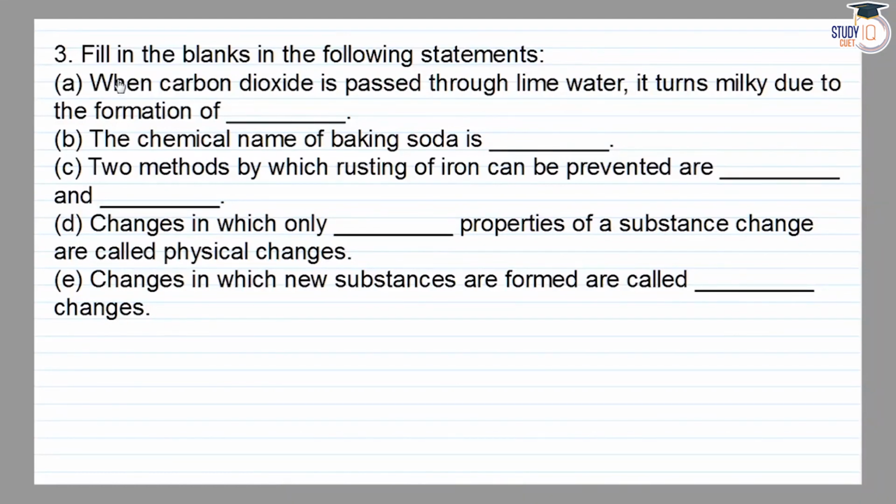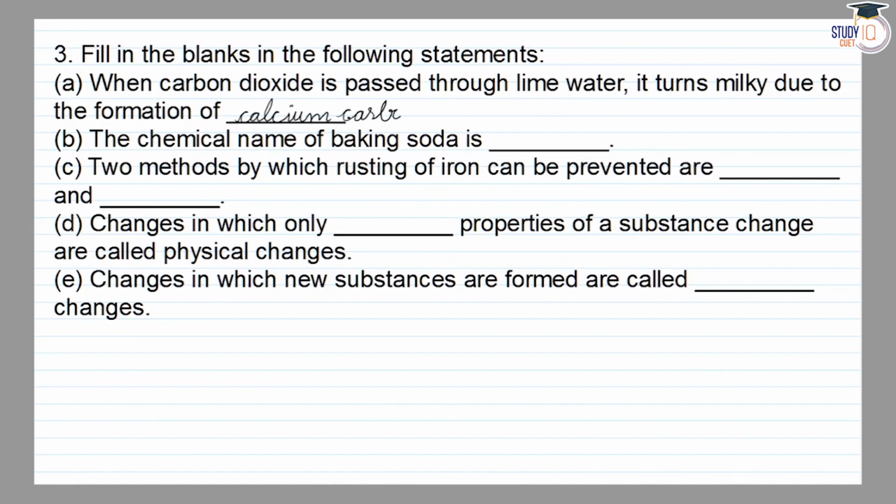Class 7 NCERT Chapter 6 Question 3rd. Fill in the blanks in the following statements. First, carbon dioxide is passed through lime water. जब carbon dioxide lime water से pass होती है, it turns milky due to the formation of... ये milky हो जाती है किसकी वजह से? कैल्शियम कार्बोनेट.